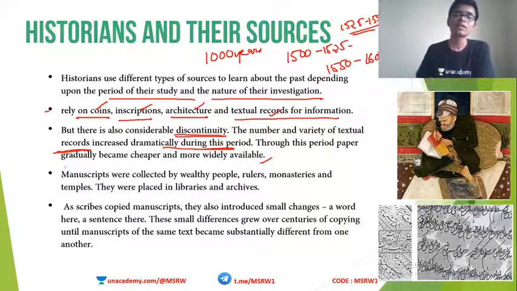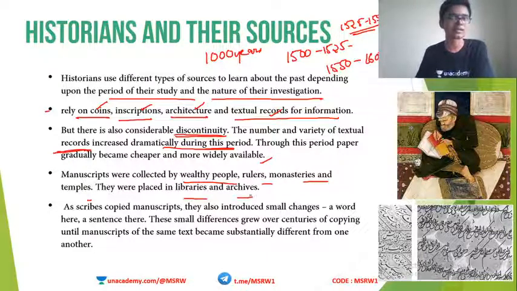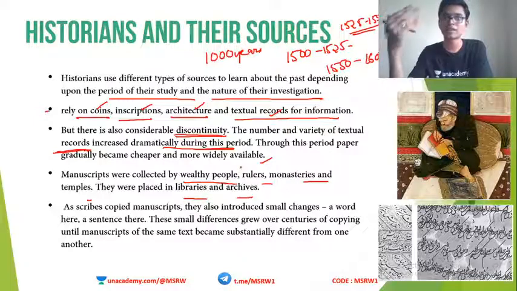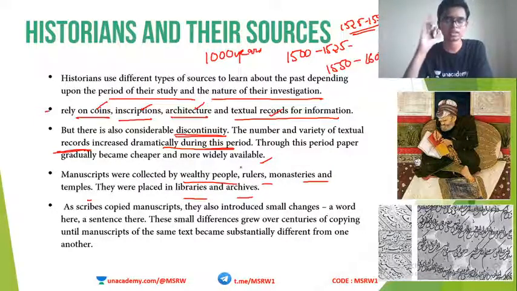Clear? Now, manuscripts were collected by wealthy people, rulers, monasteries and temples, and these were placed in libraries and archives. By the time of the medieval period, we have the Delhi Sultanate, Mughals, etc. These wealthy ruling classes always used to keep libraries and archives. Archives means an area where historical sources are stored. For example, we have the Vatican archive, where very old textbooks regarding Christianity are stored. In India also we have multiple archives where historically important literature is stored.